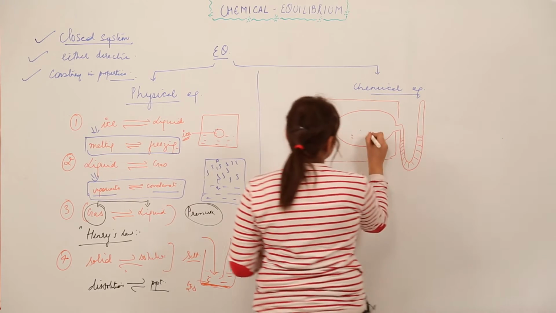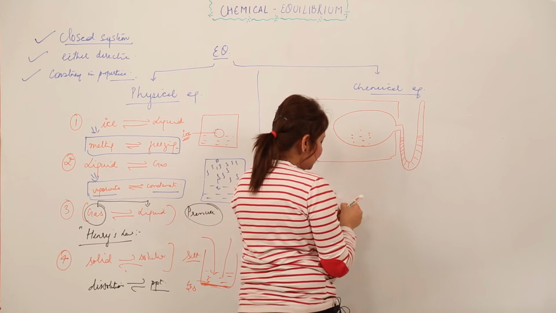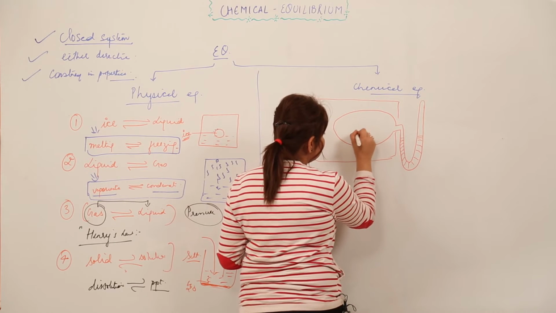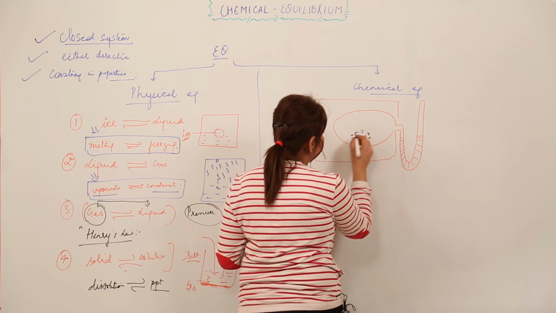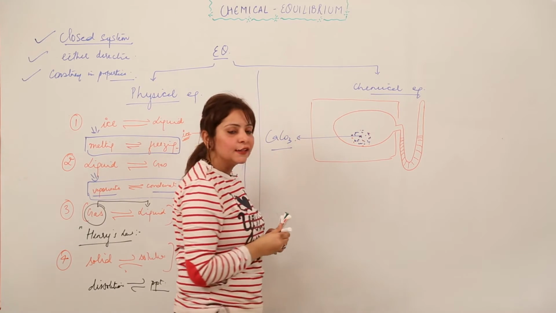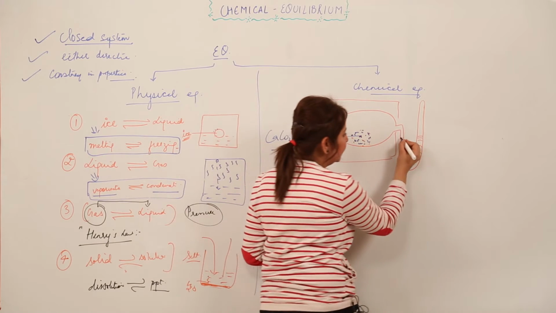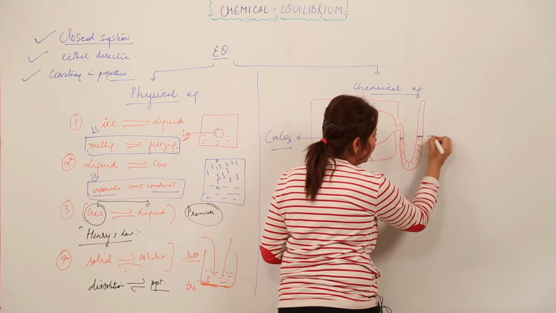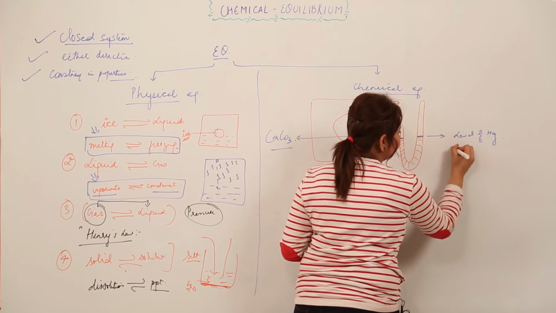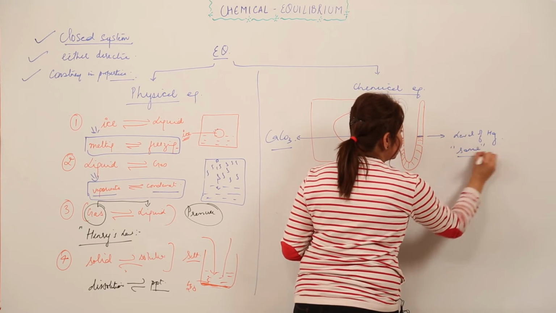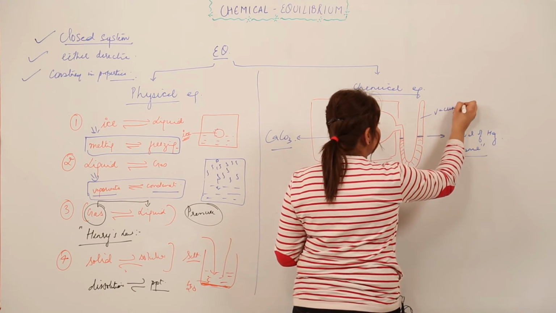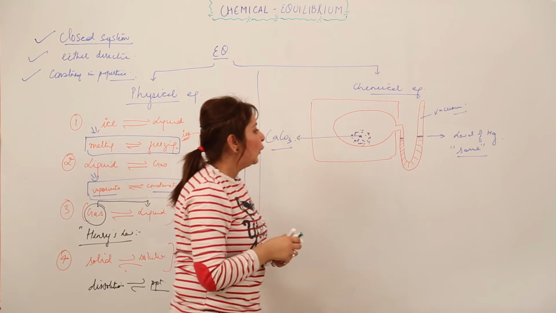I'll make this with different colors. All the blue dots which I represented represent the calcium carbonate, right? And this is the mercury, and the level of mercury in both the arms is the same. As we can see, the level is the same, right? And what is this? This is vacuum. Nothing is present here. Now, what is going to happen?